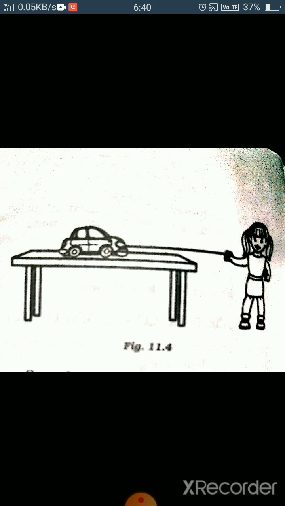On the other hand, the work done by the losing team is considered negative because the direction of the force applied is opposite to the direction of the displacement. So these are two types of work, positive and negative. If force and displacement are in the same direction, then the work will be positive, and if force and displacement are in opposite directions, then the work done will be negative.